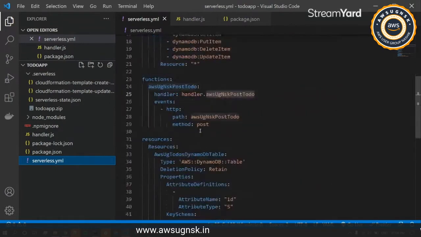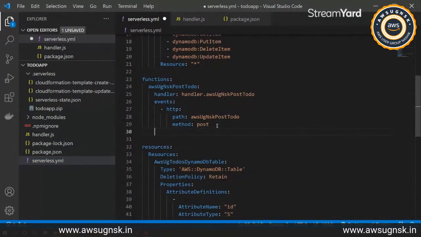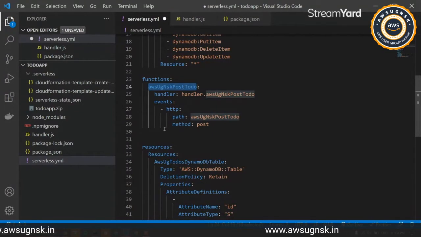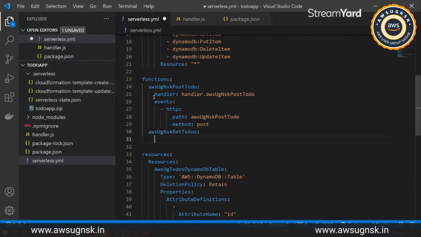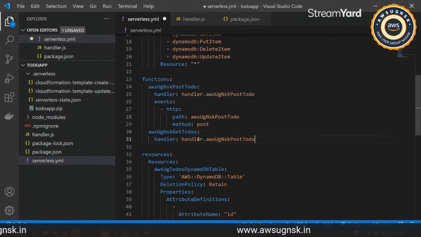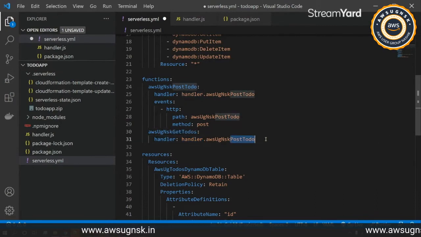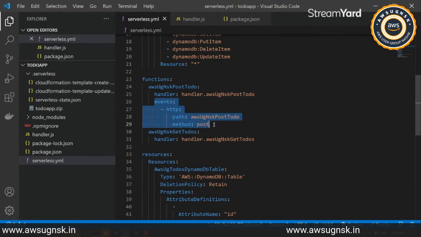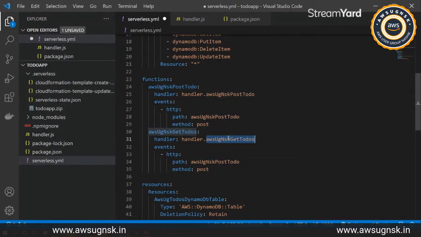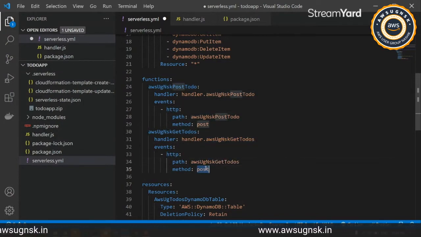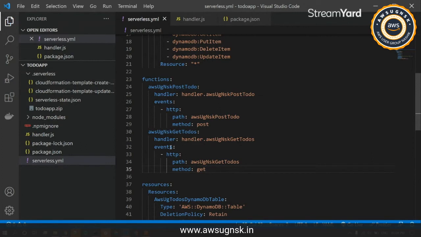So we will just quickly add a function under this, so that will be get to dos. As there are multiple to dos, then the handler will be handler, and then get to dos, and then the events. We'll just quickly copy this and paste it under here. So HTTP, this will remain as it is. I'll just quickly rename the path, and it will be get verb.